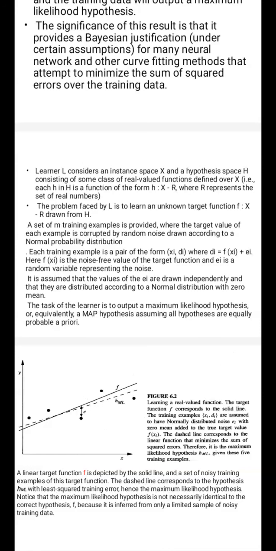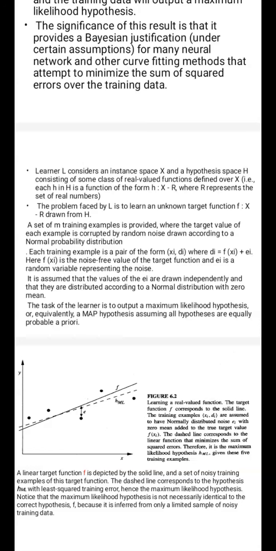We have learned how to formulate or frame different types of hypotheses using version space methodology in concept learning, consisting of some class of real valued functions. So here my X is mapped to some real valued function. In the previous cases, in the classification problem, we have seen it may be either 0 or 1, whether he enjoys the sport or not, yes or no. So here I am going to map my instance space to some real value number.